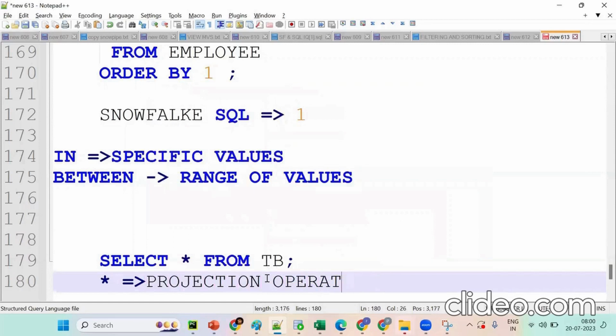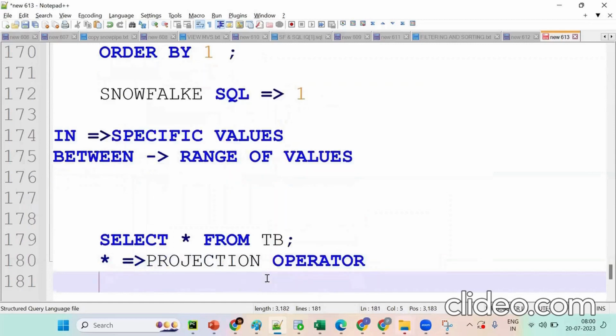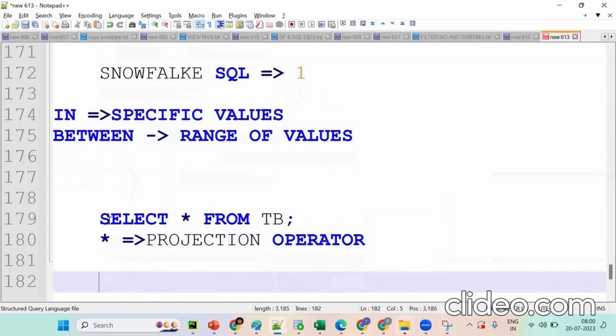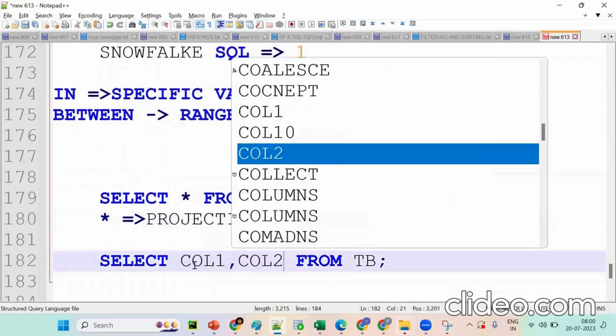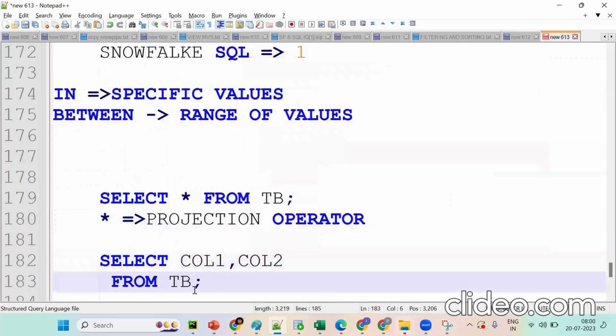Star is nothing but it will project all the columns. If you're getting confused, star means all columns. Suppose I don't want all the columns, I want specific columns. Then what happens? We need to mention the columns, so we have to say, it's just projecting specific columns. All columns plus all records.